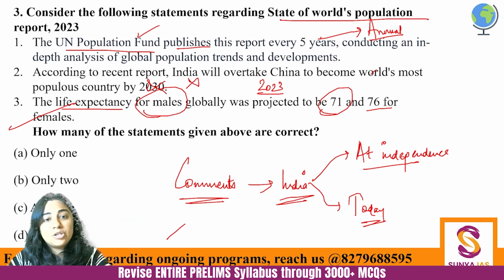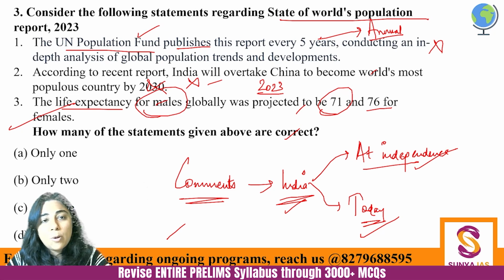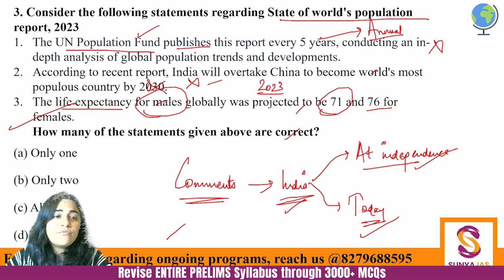So we have traveled a huge mile. But just tell me in the comments कि India की life expectancy at independence कितनी थी and आज कितनी है, and then you will see what is the importance of medical science, right? So first and third are correct. Second one is incorrect. First is also incorrect, because it's an annual publication. Second is incorrect because India is already the most populated country. Third is correct, right? So here one only is the correct answer.